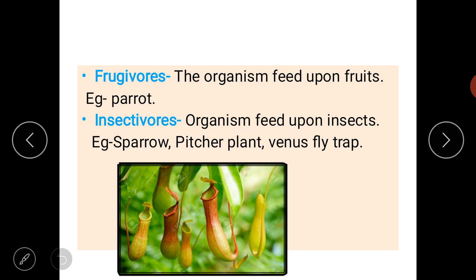Frugivores. Frugivores are the organisms which feed only upon fruits for their survival. Example is parrot. Parrot is a bird which mostly eats fruit, dependent upon fruits. Next is insectivores. Organisms feed upon insects. Okay, insectivores, name itself indicates organism is dependent upon insects like sparrow, pitcher plant, Venus flytrap, etc.